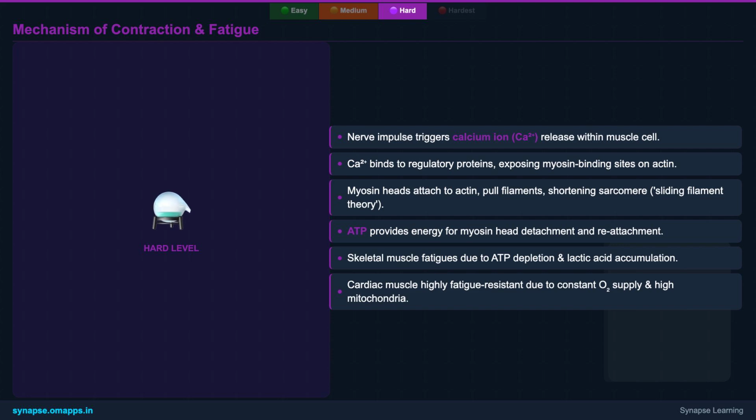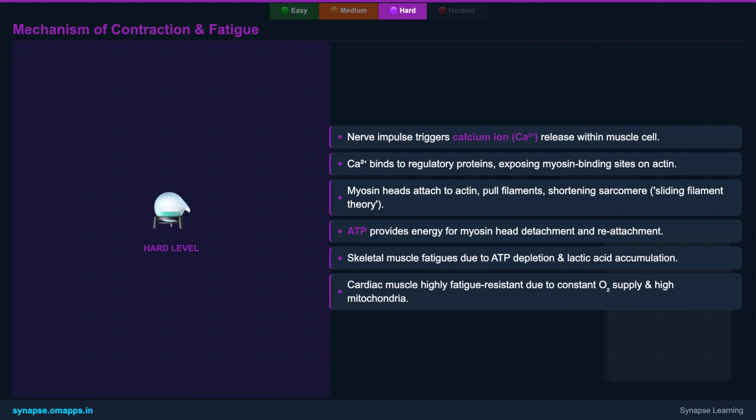Crucially, ATP provides the energy for the myosin heads to detach, recock, and reattach, allowing the continuous sliding motion. Without ATP, muscles would remain in a contracted state, a condition known as rigor.